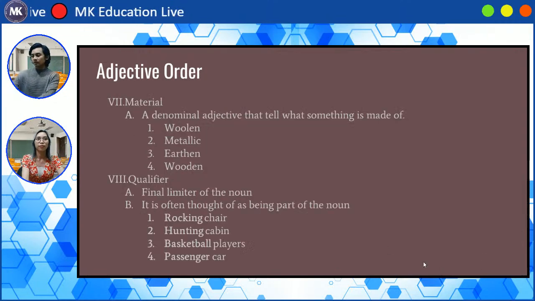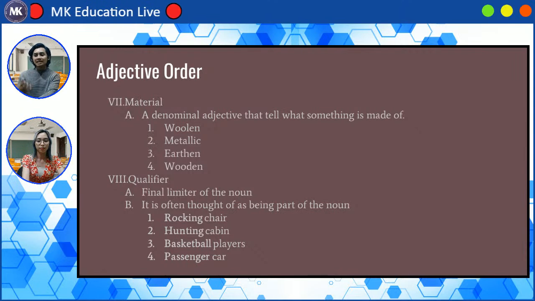Okay, next we have material. So this is a denominal adjective that tells what something is made of. So either it is wooden, metallic, earthen, or woolen. Like my watch. My watch here is metallic. It's a metallic watch.